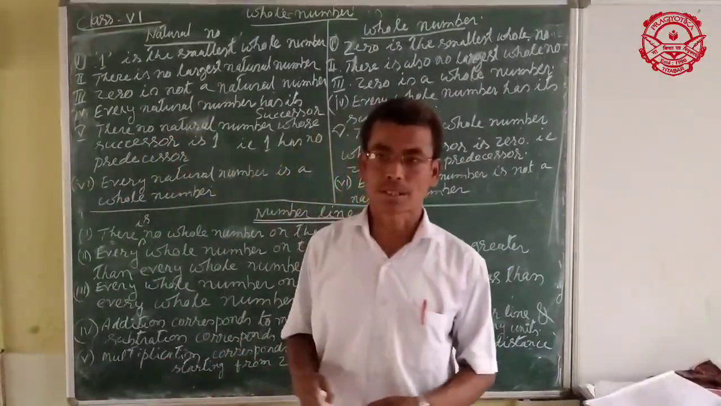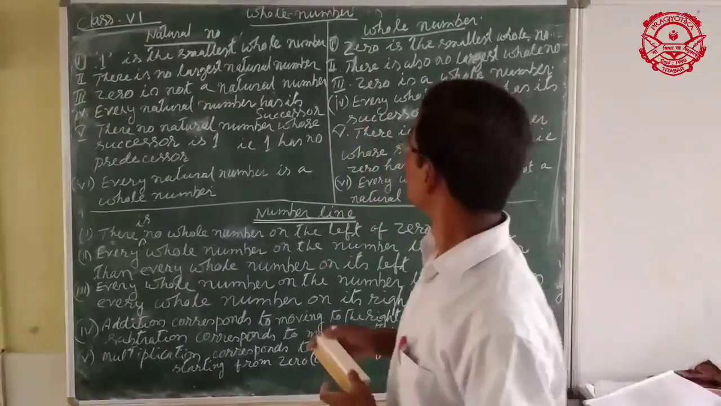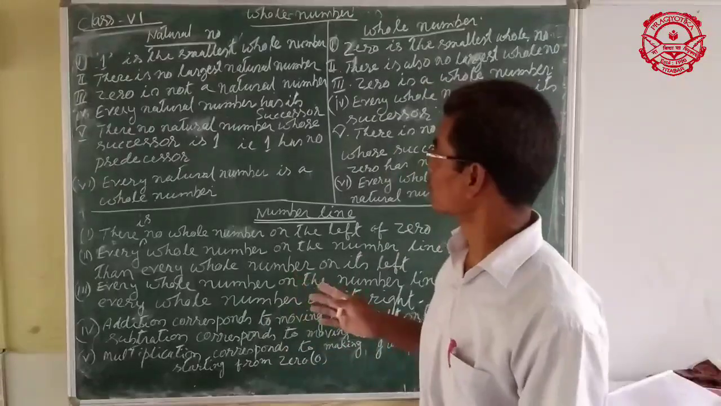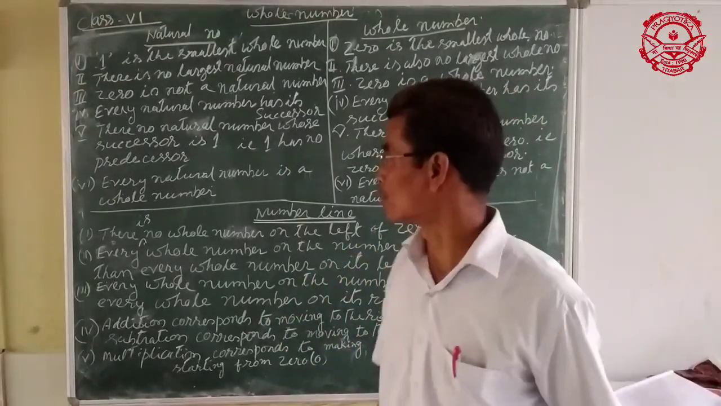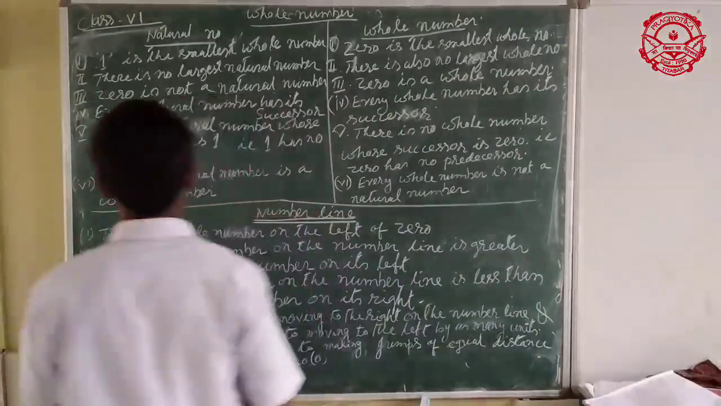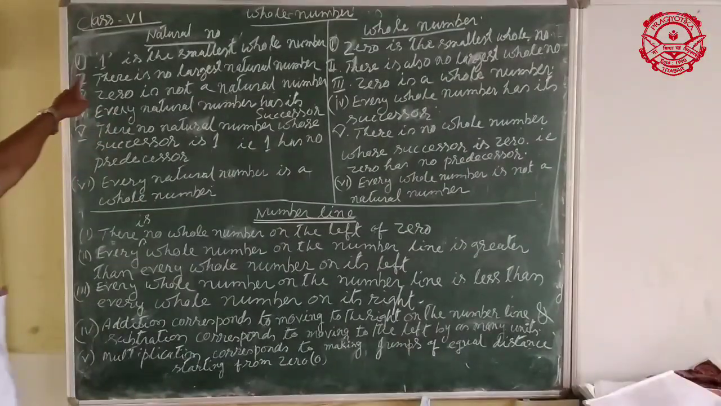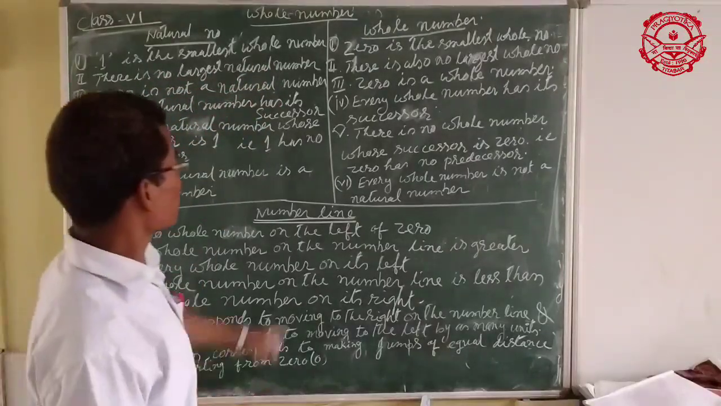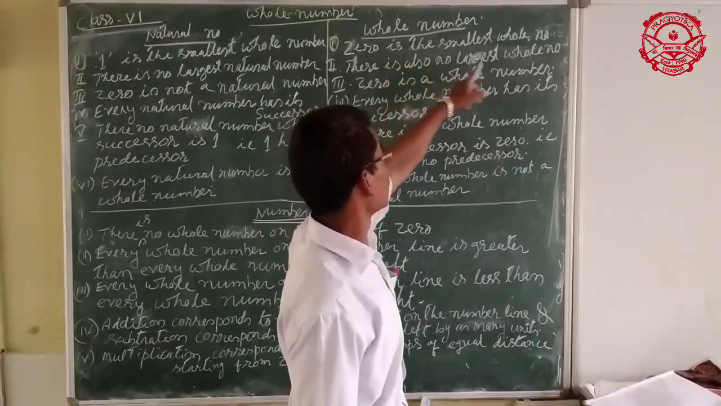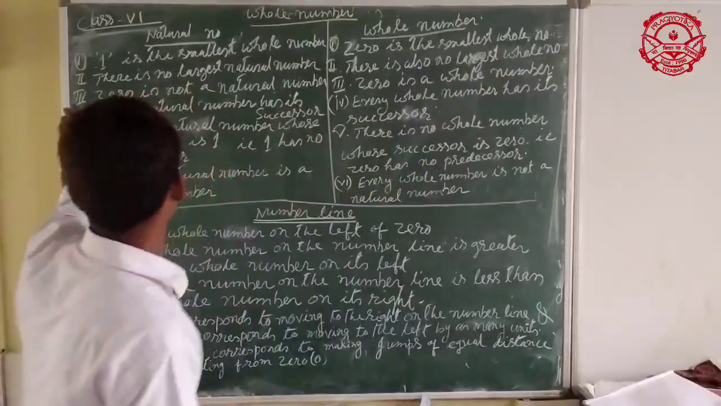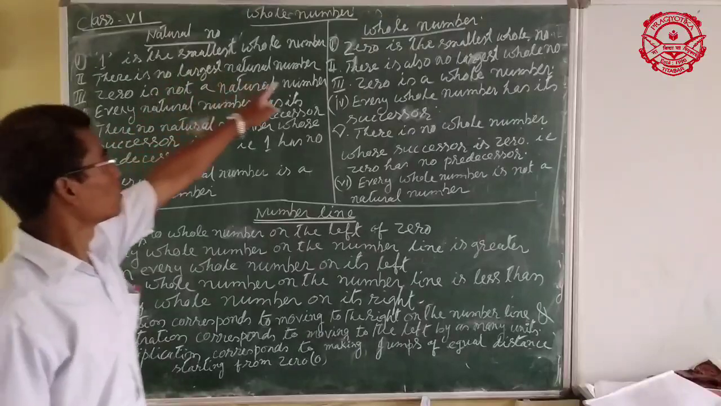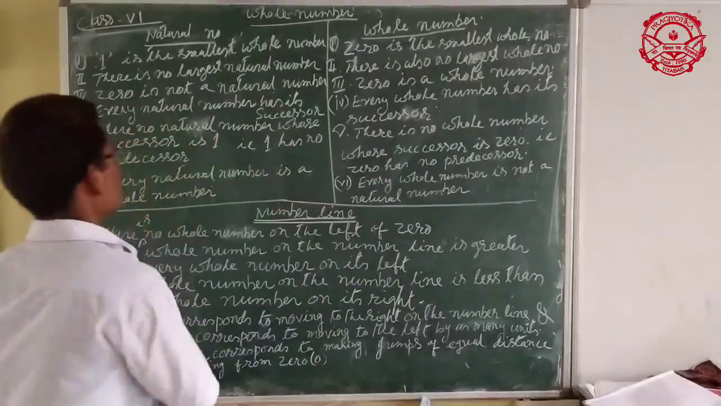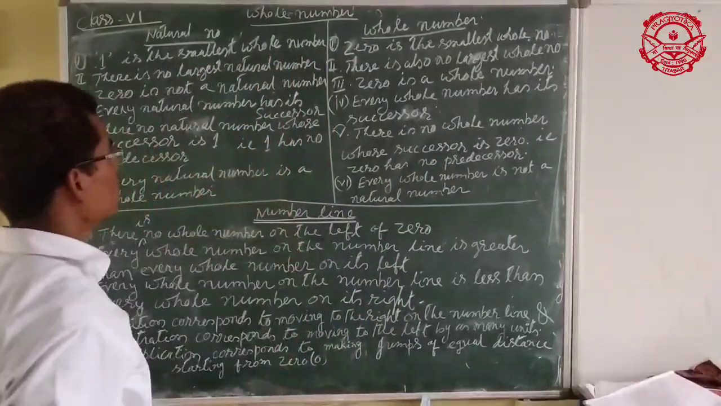In the previous class, we discussed the topic of whole numbers. Today, I am listing some points regarding natural numbers and whole numbers. Points are: in the natural number part, 1 is the smallest natural number. In the whole number part, 0 is the smallest whole number. This is the difference between natural numbers and whole numbers.